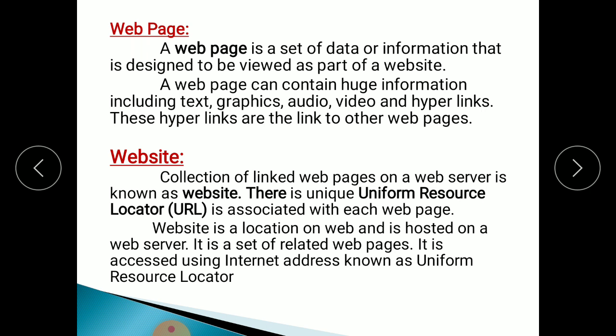A website is a location on the web and is hosted on a web server. It is a set of related web pages. It is accessed using an internet address known as a uniform resource locator. With the help of this URL we find the number of web pages, and all web pages are connected with one another. This number of web pages is called a website.